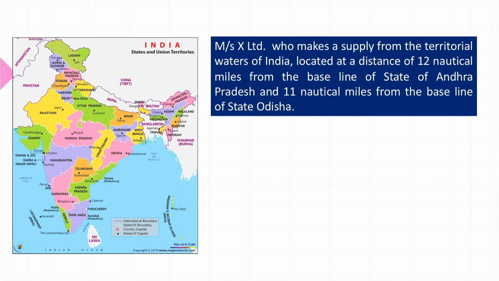Look here, X Limited, who makes a supply from the territorial waters of India, located at a distance of 12 nautical miles from the baseline of Andhra Pradesh, and 11 nautical miles from the baseline of the state of Orissa.